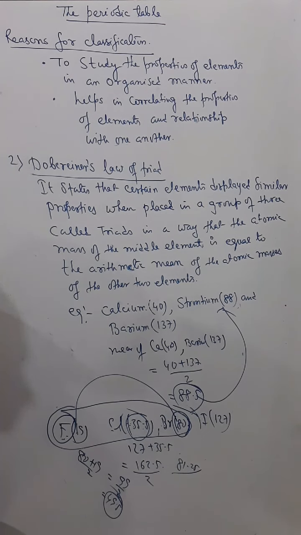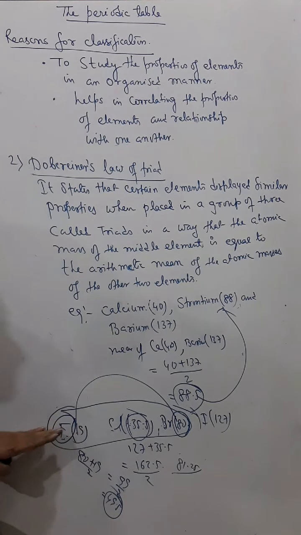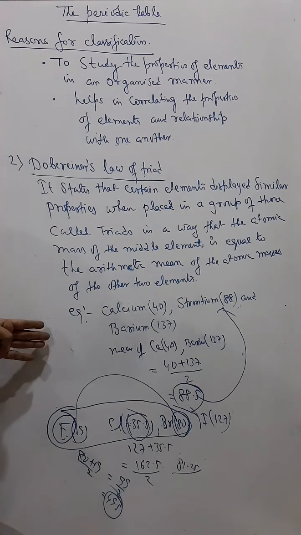So if it was a law, then it should be applicable for every element, not for selective elements. And sometimes what was happening is that they come in triad calculation but the properties are not matching. So both ways, this law is not fully applicable for every element and therefore it has been discarded. Understand?